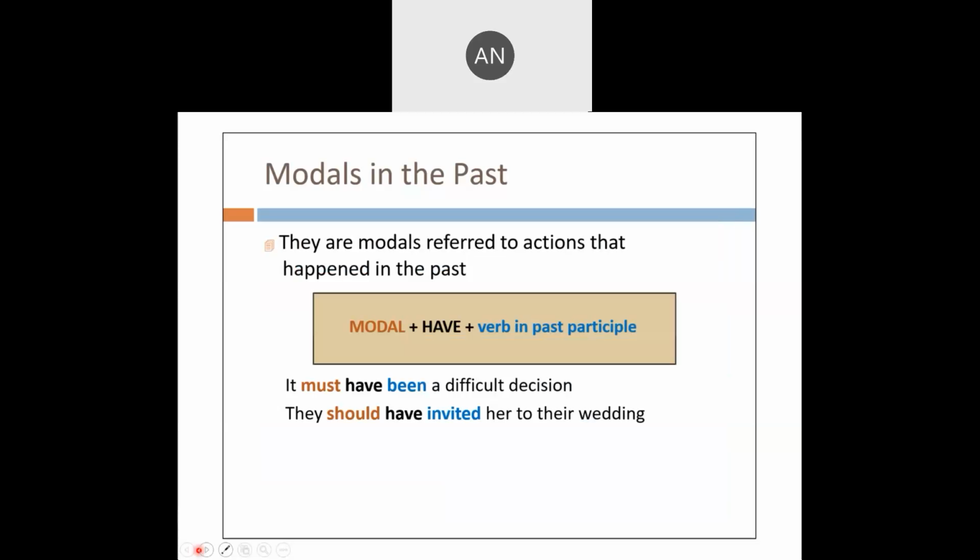Modals in the past. This is the third variety. Single concept we have done, double concept, now it is modals in the past. Modals refer to the action that happened in the past. Modal, then we should have plus third form of the verb or past participle. It must have been a difficult decision. They should have invited her to the wedding.